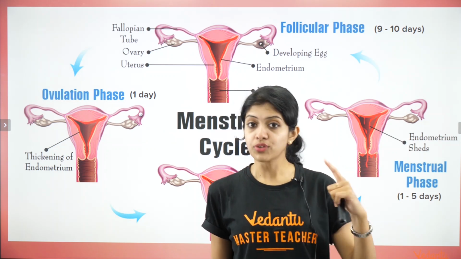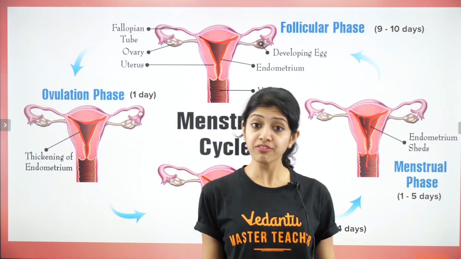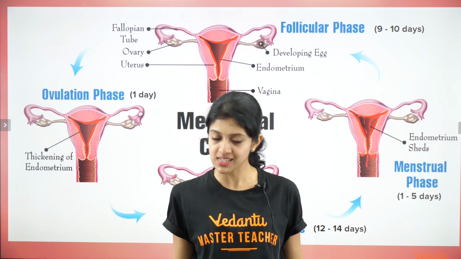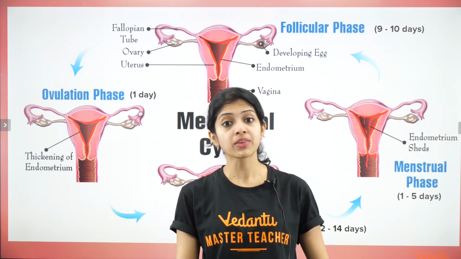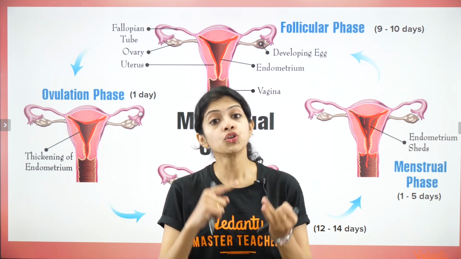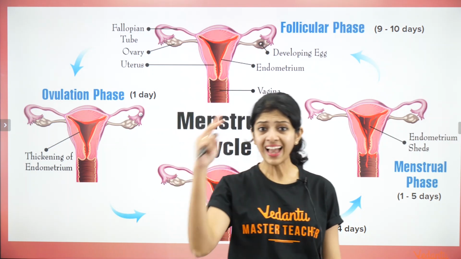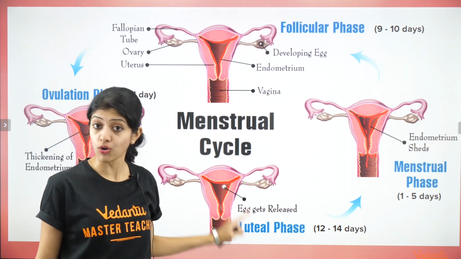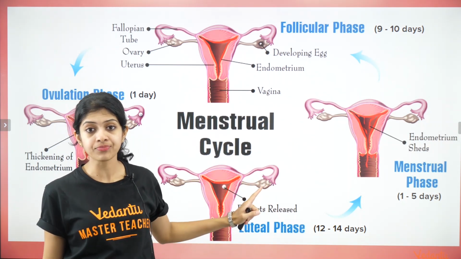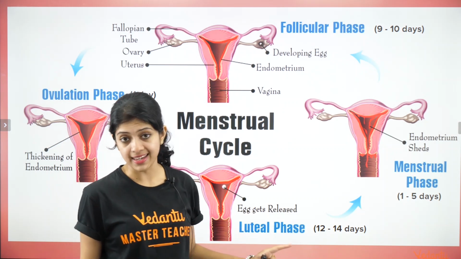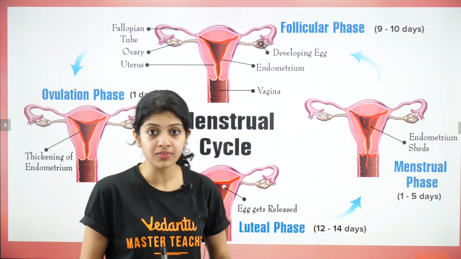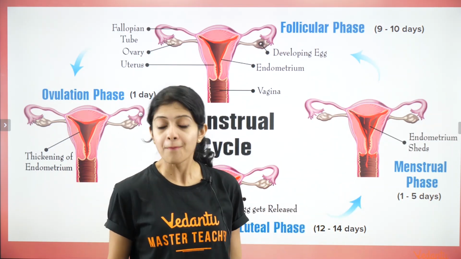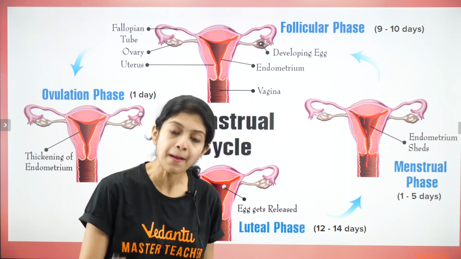One, fertilization can occur if sexual intercourse has occurred and sperms have entered into the female reproductive tract. The second scenario, if fertilization does not occur, leads to the next menstrual cycle, because the unfertilized egg along with the prepared endometrium flows out and is shed through the vagina in the form of menstrual flow or menstrual blood.